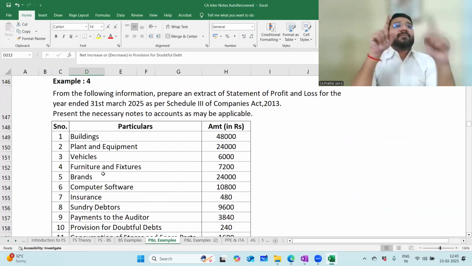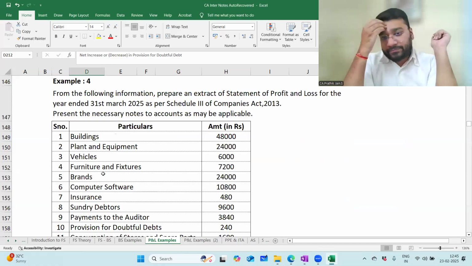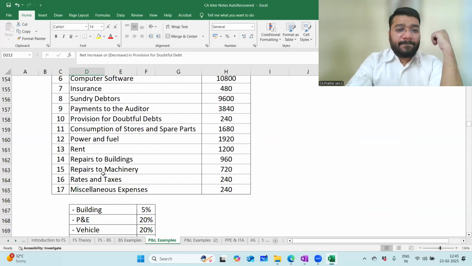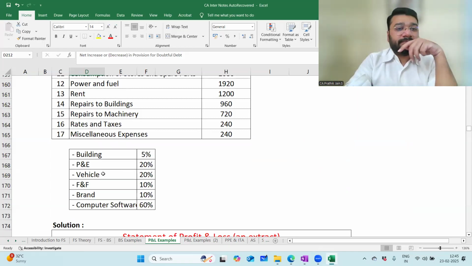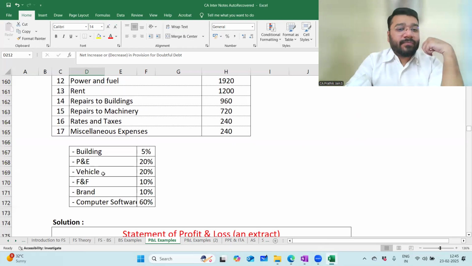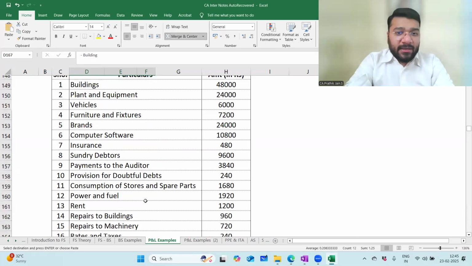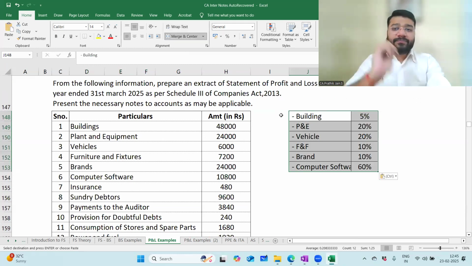First, write the heading: Statement of Profit and Loss, in brackets, extract. For convenience's sake, I'll take this rate and copy-paste it here also, so that it becomes easy for you. Please do the depreciation and amortization calculation first.